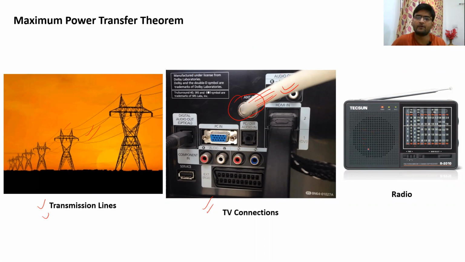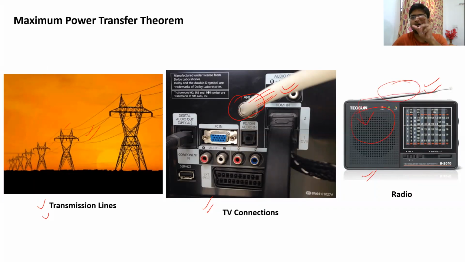Also in wireless communication, this maximum power transfer is very important. And the simplest and the best example is a radio. So by the antenna of the radio, you receive a signal, and that signal is converted in the form of electrical voltage and current through this antenna and goes inside your radio, and then you listen to a station, whether it is an FM radio or AM radio or whatever. So the impedance of this antenna and the impedance of this internal circuit should be matching so that the maximum signal is achieved by your particular radio.